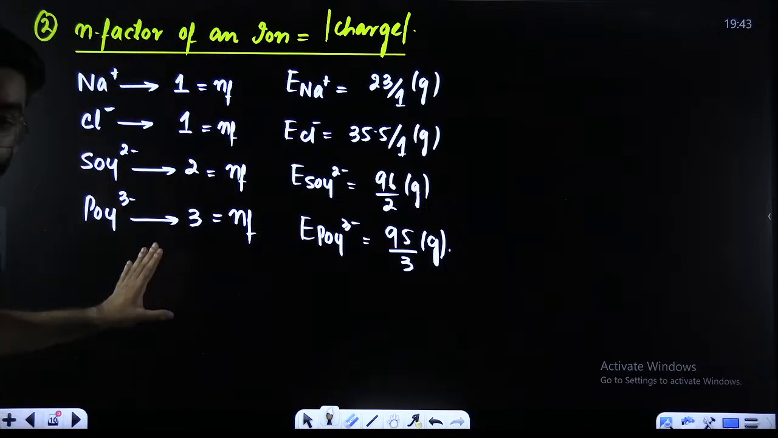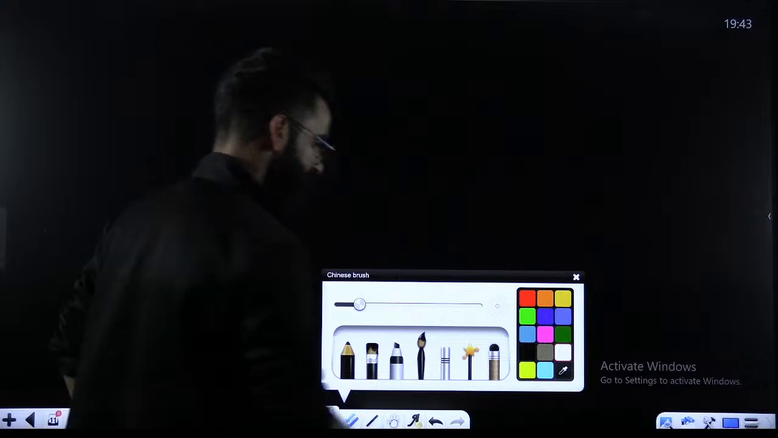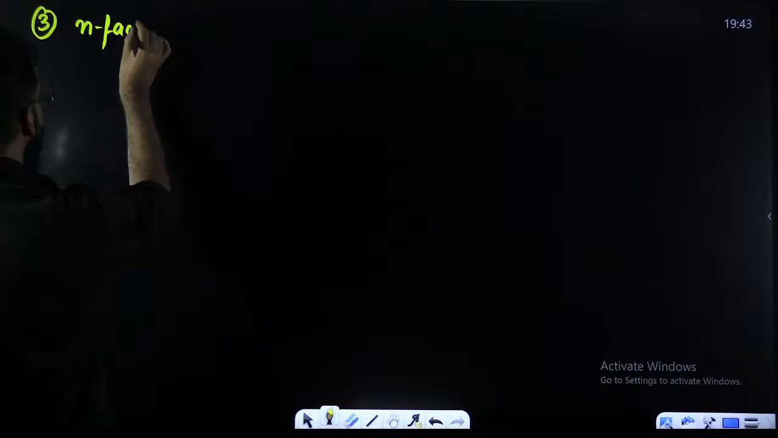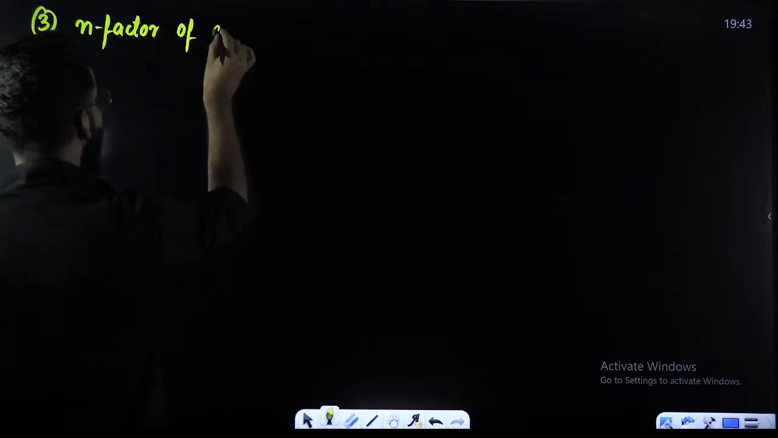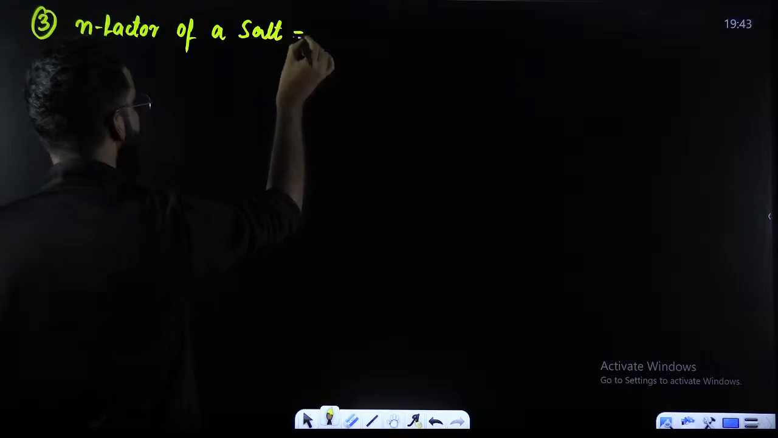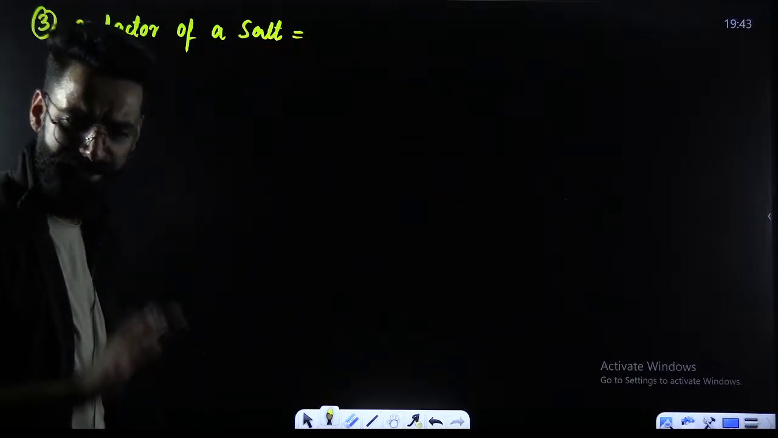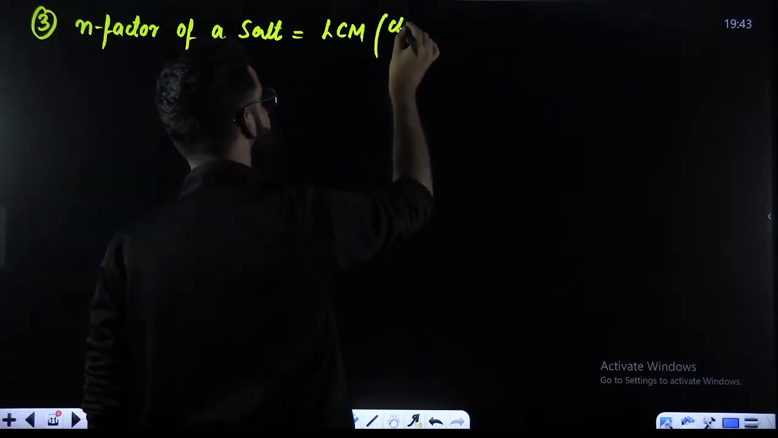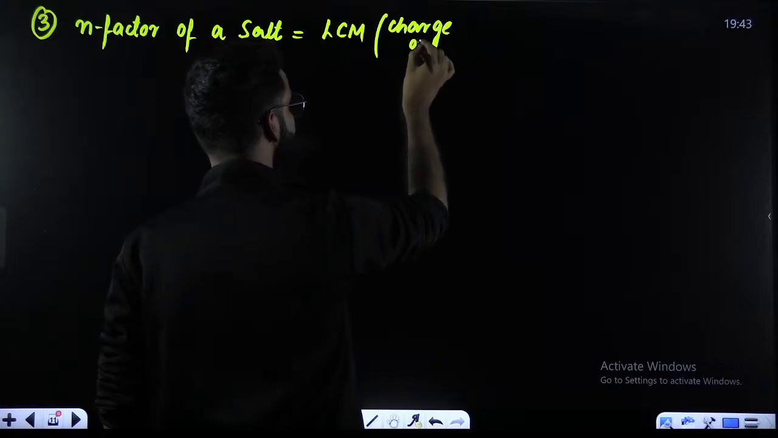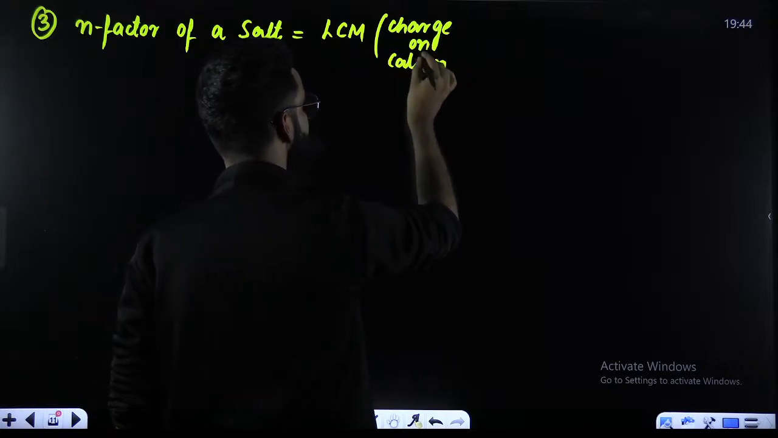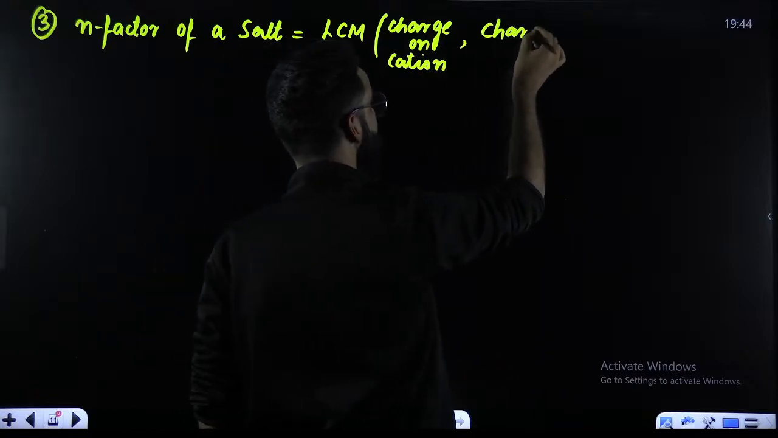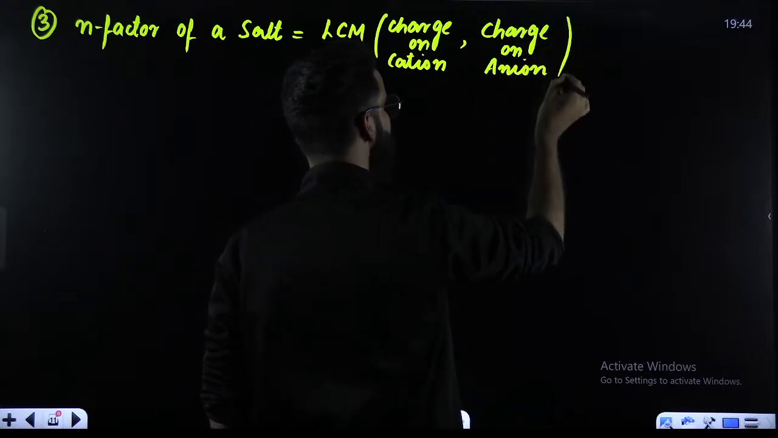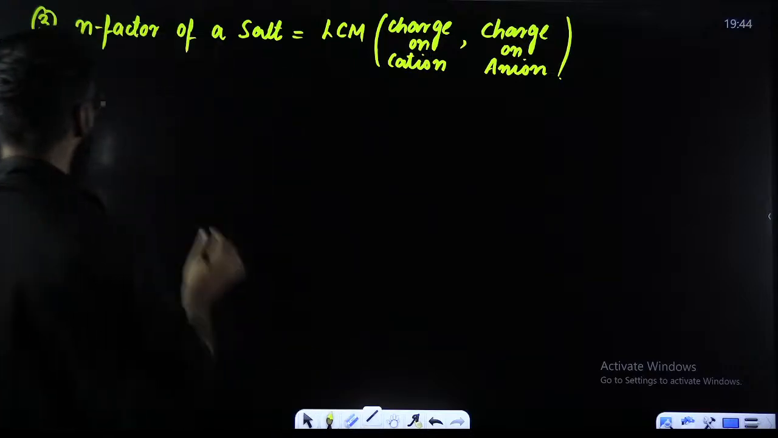So this was n factor of an ion. The third one, guys. Let me talk about the n factor of a salt. Let me tell you, n factor of a salt is nothing but the LCM of the charge on cation, comma, the charge on anion. You can remember it like this.